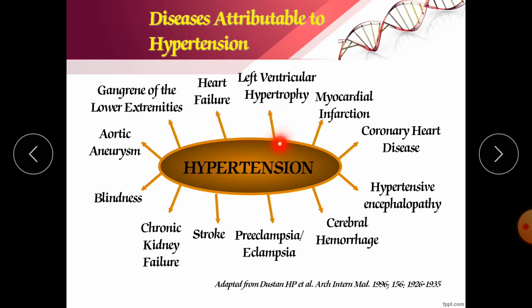Left ventricular hypertrophy. So our left ventricle's size is going to be enlarged, increased. Next is myocardial infarction, meaning our myocardial muscle, the muscle of our heart, is not going to relax and contract. Contractility is going to be lost, so it results in myocardial infarction. Coronary heart disease or coronary artery occlusion occurs, due to which it leads to angina pectoris.